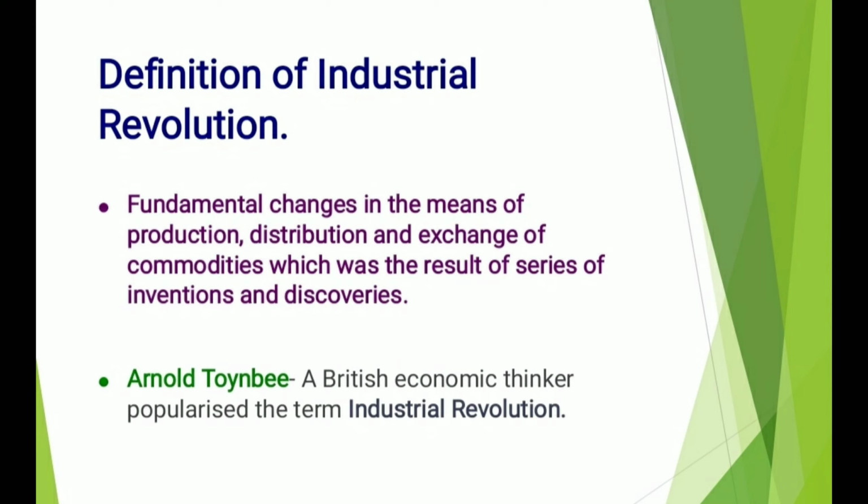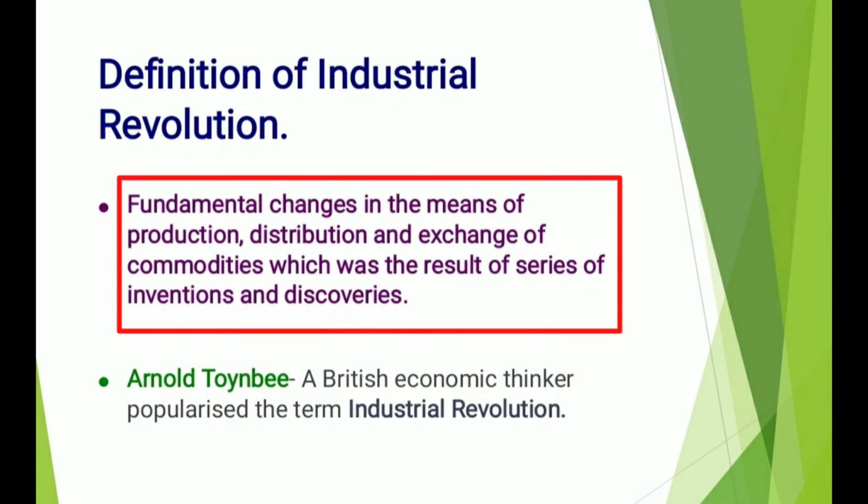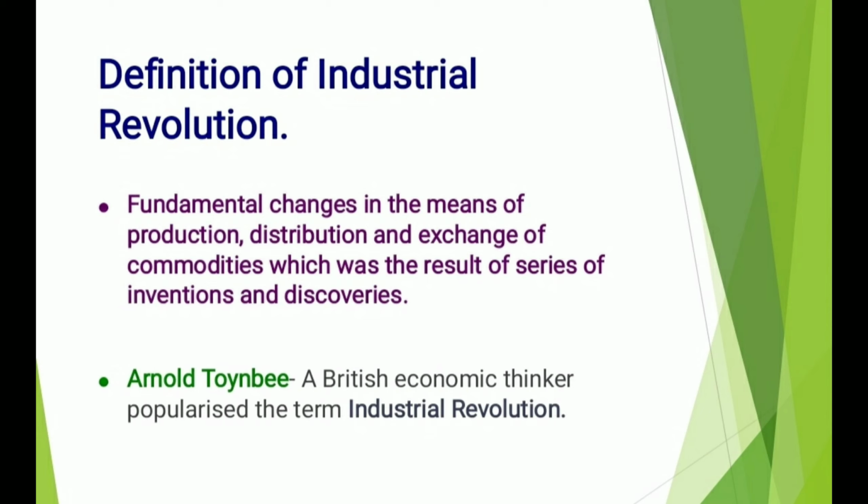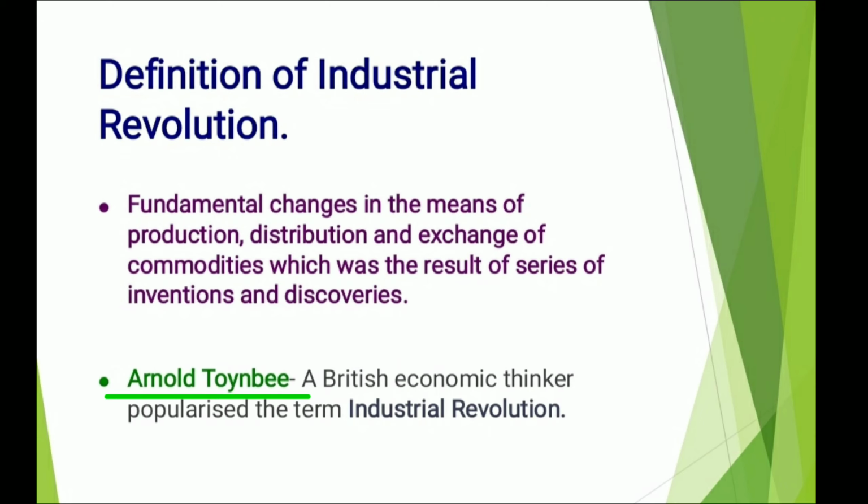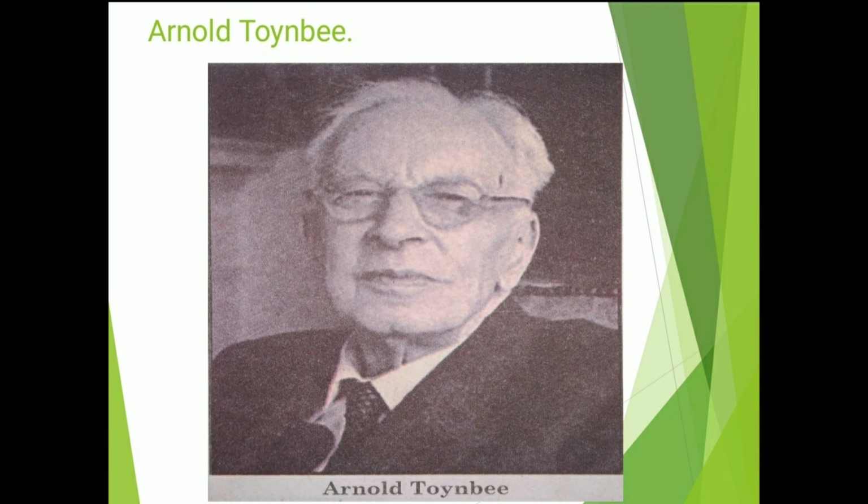Here the question arises, what is the Industrial Revolution? The definition says that it is a fundamental change in the means of production, distribution and exchange of commodities, which was the result of a series of inventions and discoveries. It means that the changes which took place are fundamental. These changes took place in the means of production, distribution and exchange of commodities, and this was the result of a series of inventions and discoveries. The term Industrial Revolution was first used by the British economic thinker Arnold Toynbee. Here is a picture of Arnold Toynbee.